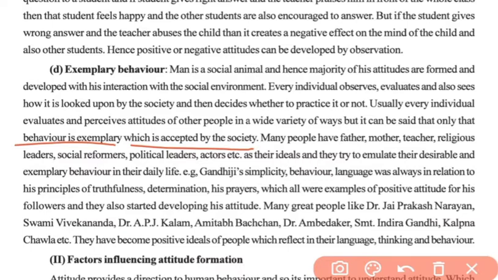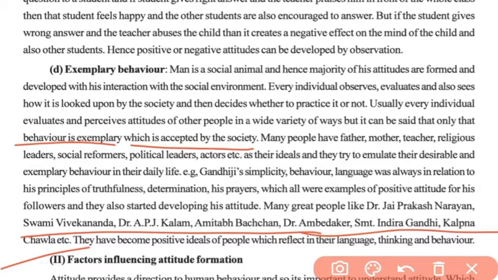Now, for example, we can say that exemplary behavior is seen in people like Swami Vivekananda, Dr. APJ Abdul Kalam, Amitabh Bachchan, Dr. Ambedkar, Srimati Indira Gandhi, Kalpana Chawla and others. So these people were having exemplary behavior. Why? Because their behavior is accepted in our society.